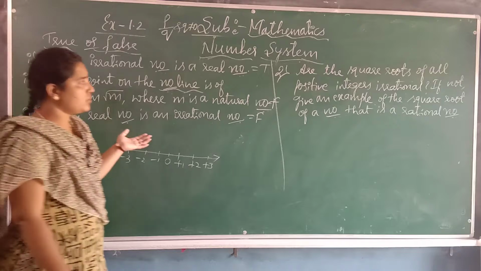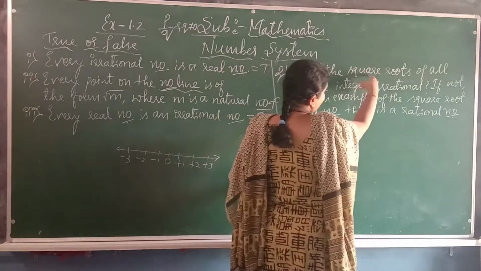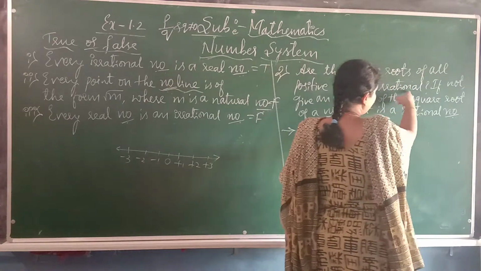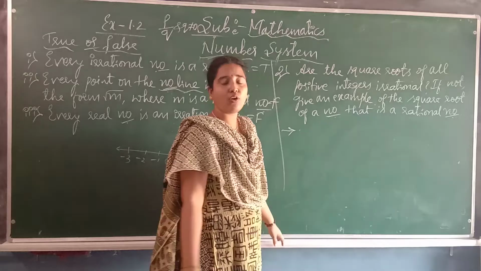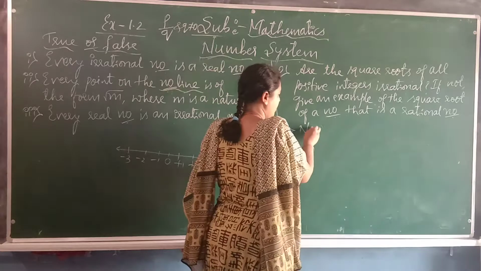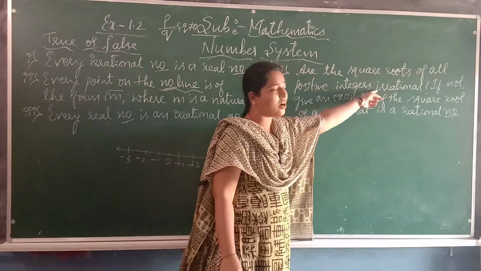Next, come to one more problem. Are the square roots of all positive integers irrational? No. The square roots of all positive integers are not always irrational.